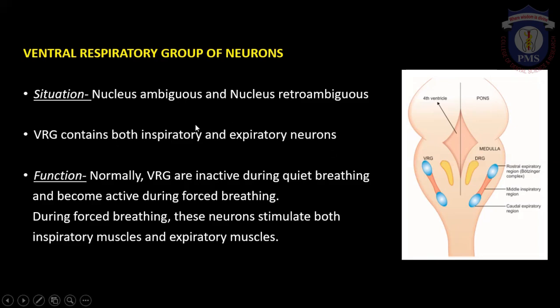I repeat, VRG is located in the ventral aspect of the medulla, in and around the nucleus ambiguus and nucleus retroambiguus. It contains both inspiratory as well as expiratory neurons. Though it contains both, they become active only during forced breathing, and once activated, it can control both inspiratory as well as expiratory muscles. So they are inactive during quiet breathing. So that is all about the medullary respiratory centers.